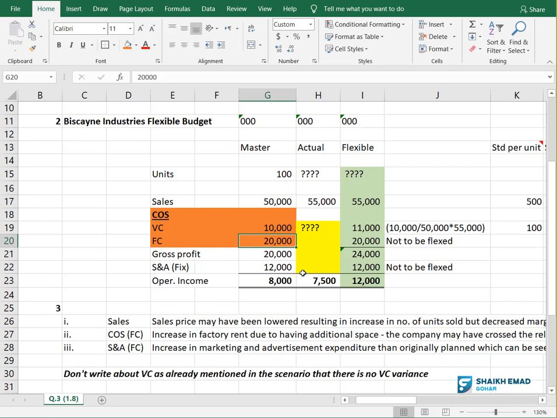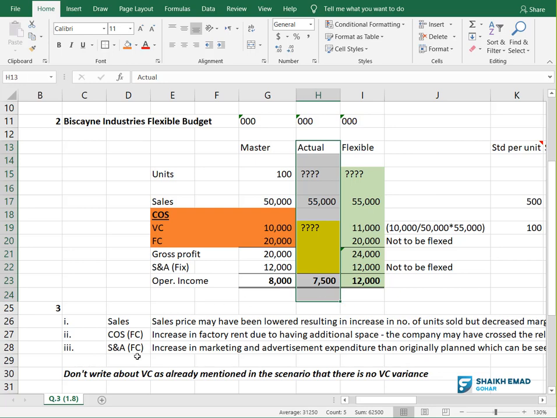Now my friends, remaining everything is same. This is just a copy paste of your question. Nothing from my side. Remember I told you when you are creating a flexible budget, how many columns you need to make? 3 columns. The first column is master, the second column is actual, and the third column is flexible. Now see the actual column.